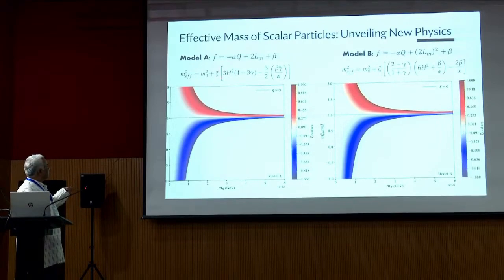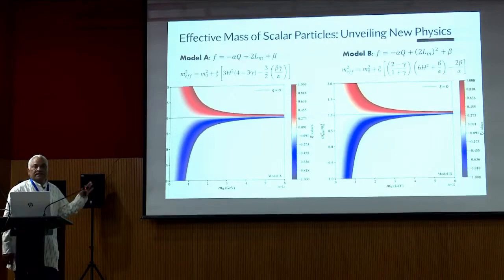For this coupling parameter xi, we have taken the range from -1 to 1. The bold line is for xi equal to 0. When xi is negative, the values of the effective mass square come out negative, and when xi is positive, from 0 to 1, we get positive values. We get similar behavior in both the models.